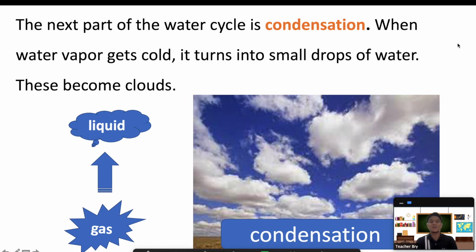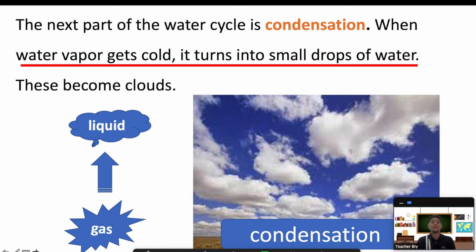The next part of the water cycle is condensation. Can you read that for me? Condensation, right. What is the meaning of condensation? Look at this. It is here in the paragraph. When water vapor, remember water vapor, gets cold, it turns into small drops of water.